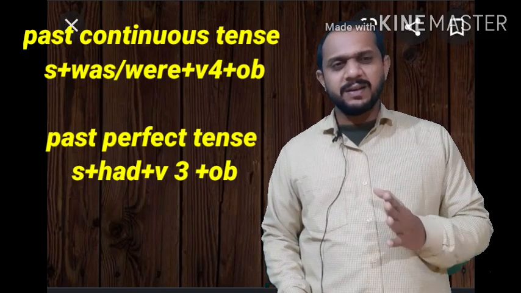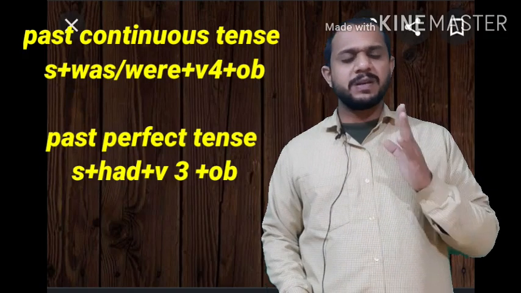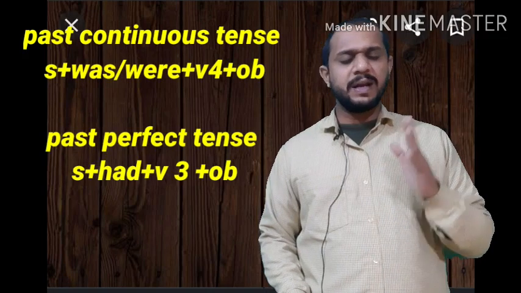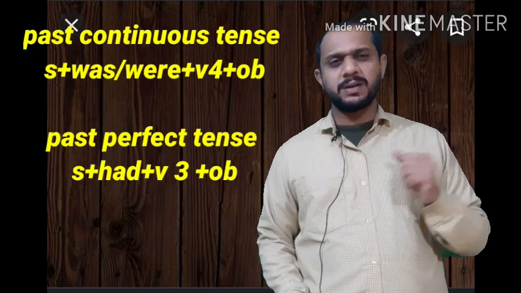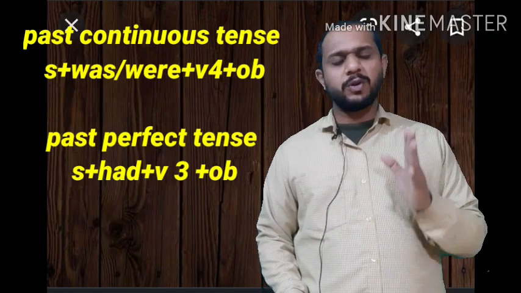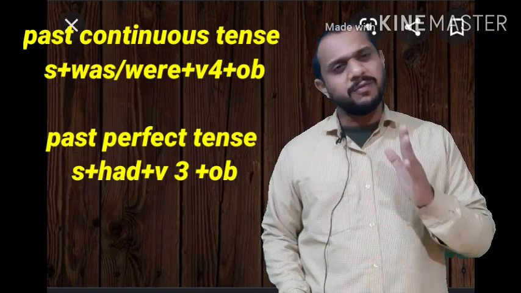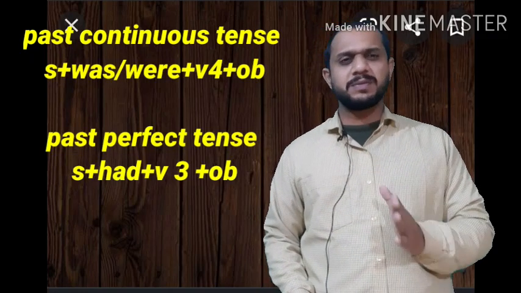Subject plus had, V3 plus object. Then negative: subject plus had not, V3 plus object. And for interrogative, we'll keep had before the subject: had plus subject, V3 plus object.